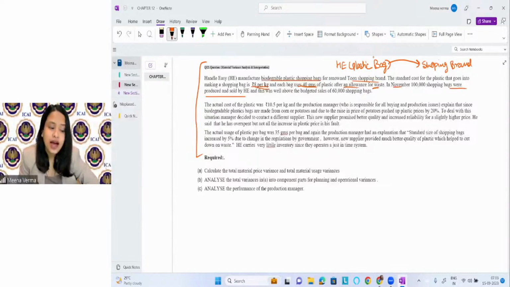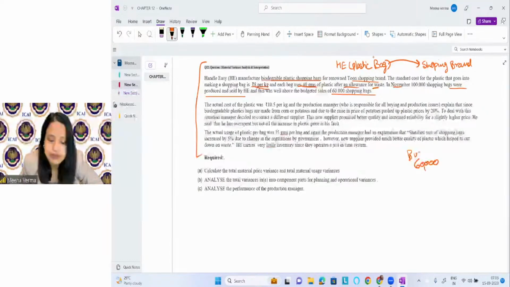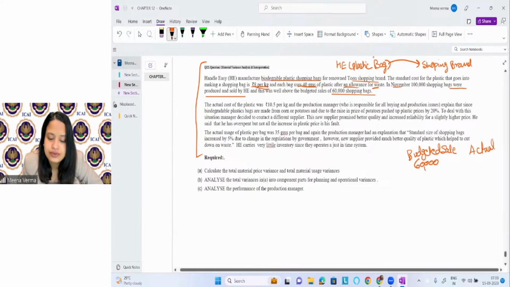This was well above the budgeted sale of 60,000 shopping bags. So 60,000 was the budgeted sale, and the actual sale is 1 lakh units.